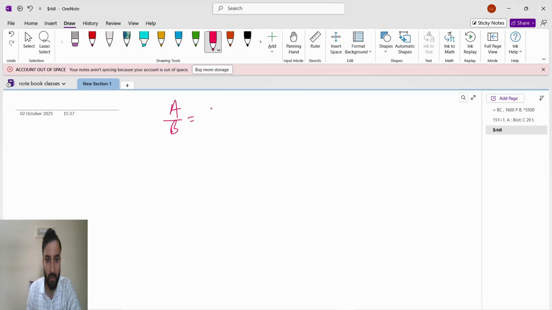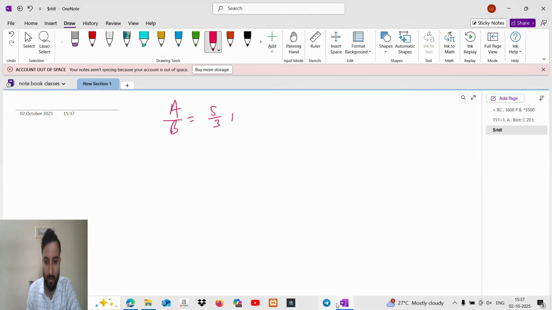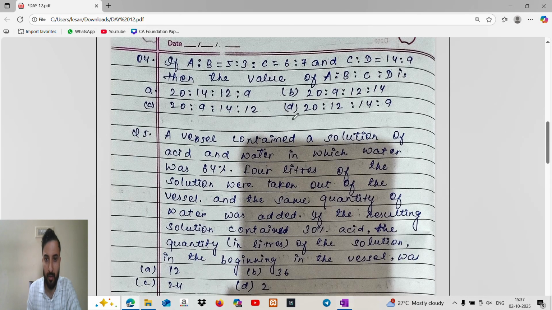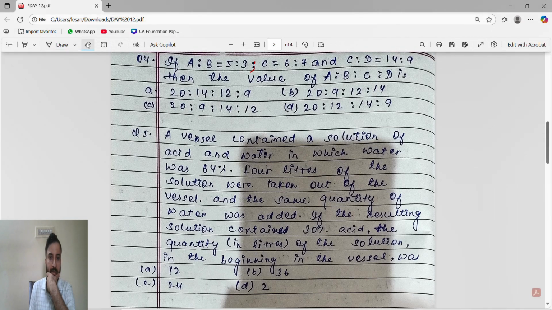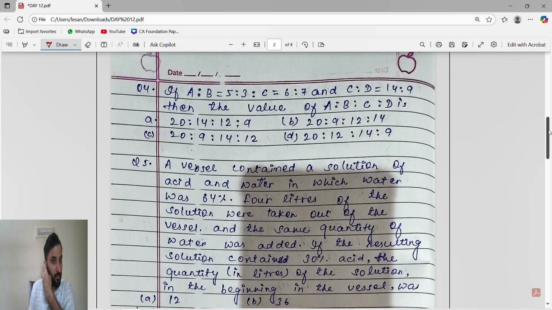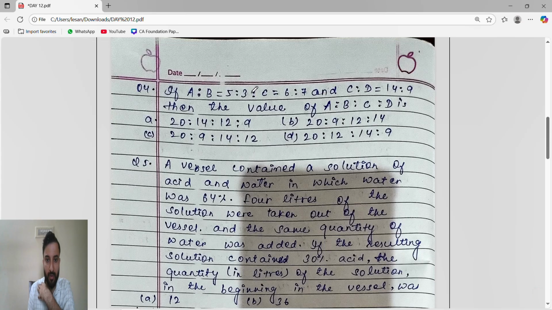A by B equals 5 by 3. Then B is to C equals 6 is to 7.